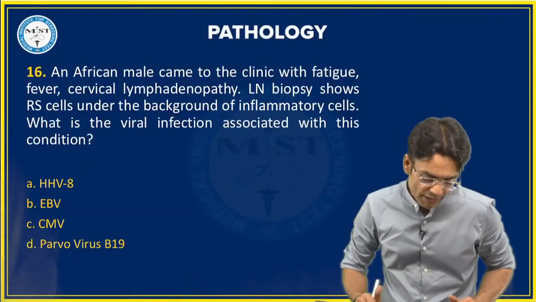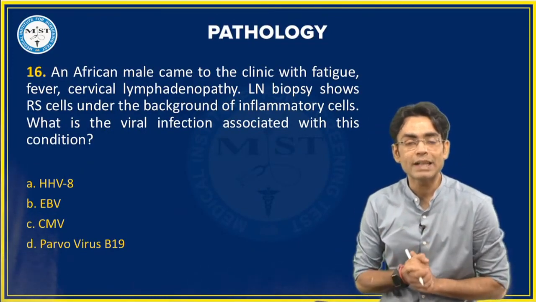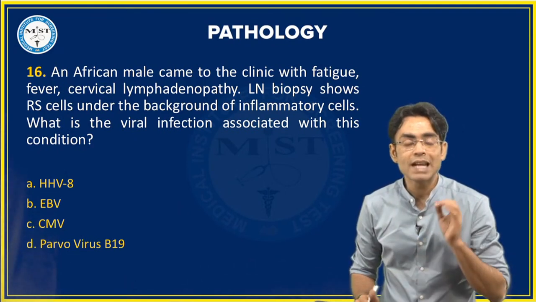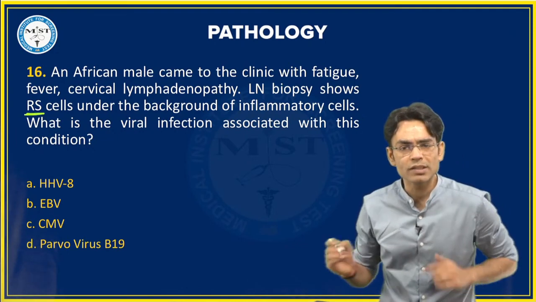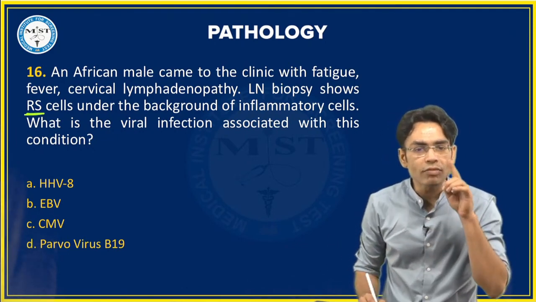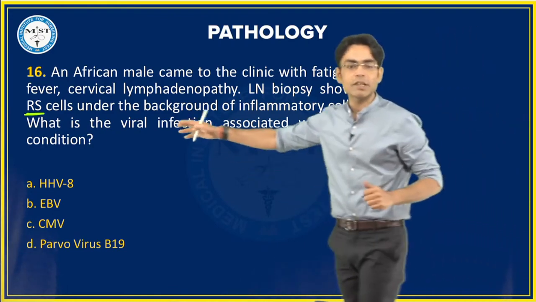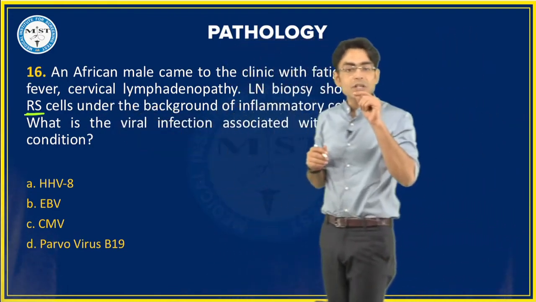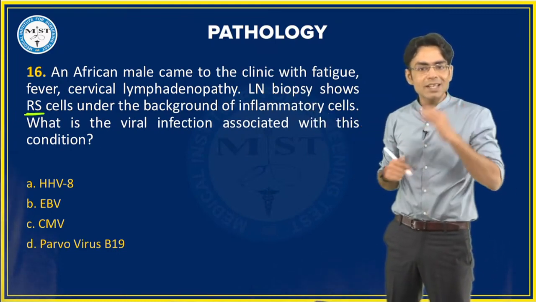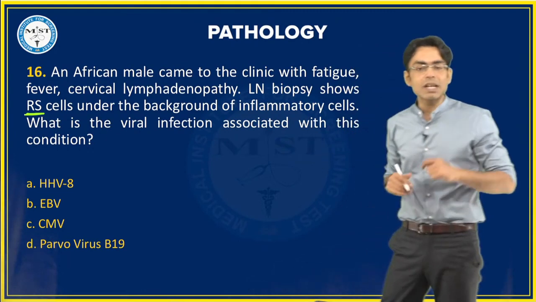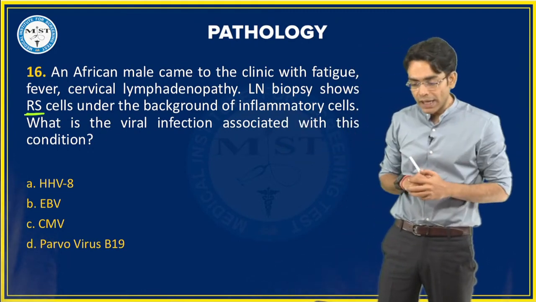Number 16. An African male came to the clinic with fatigue, fever, cervical lymphadenopathy, lymph node biopsy shows RS cell under the background of inflammatory cells. What is this RS cell? Reed-Sternberg cell. What is the viral infection associated with this condition? So whenever we see this particular cell, RS cell, we are talking about Reed-Sternberg, right? Which disease is this? Hodgkin's lymphoma. So they are asking you which viral infection is most probably associated with this.